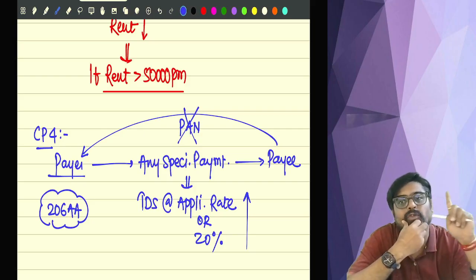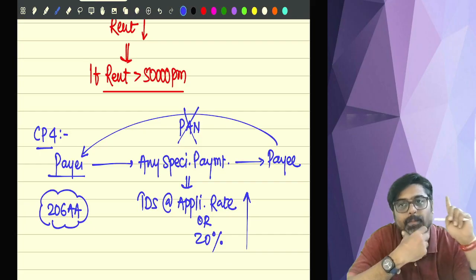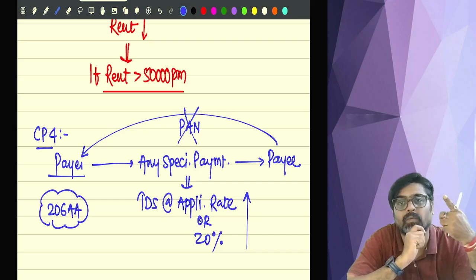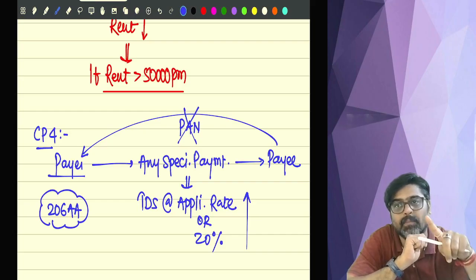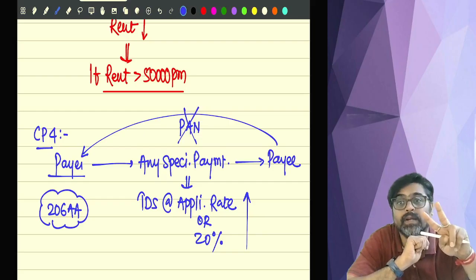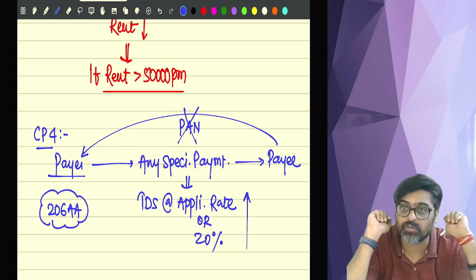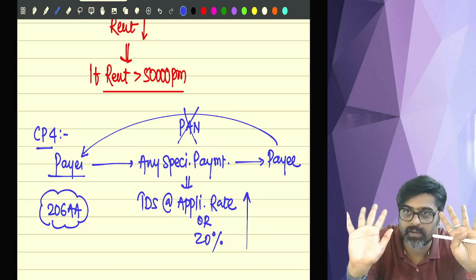If the payee does not furnish PAN, or the PAN furnished by the payee is incorrect, then the payer is required to deduct TDS at the applicable rate or 20%, whichever is higher. This is the requirement of 206AA. Did you understand this requirement?